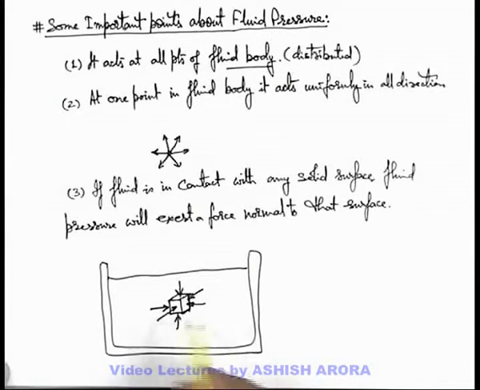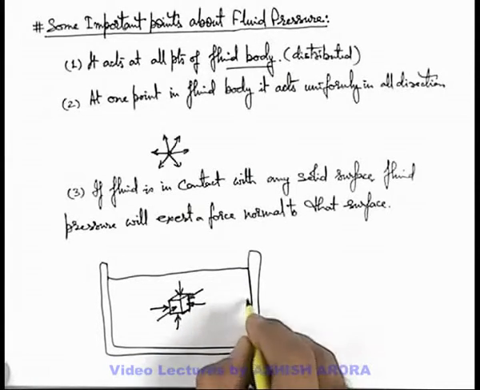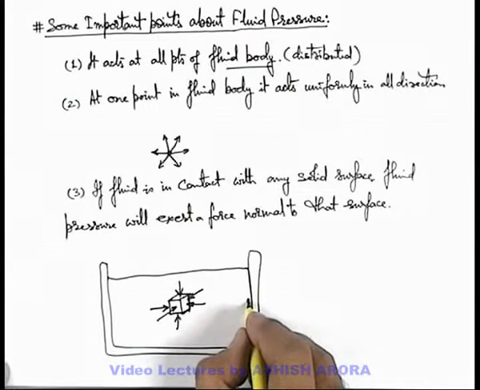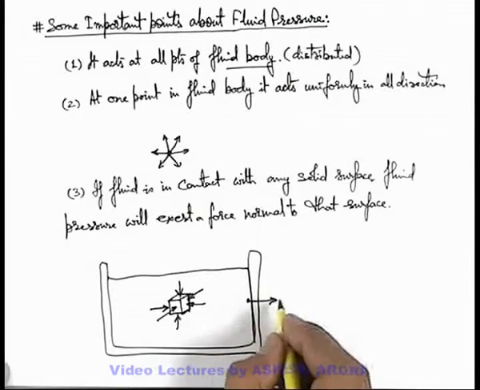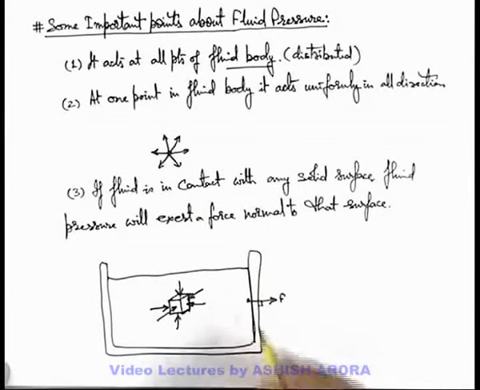Now if we talk about the container walls, those liquid particles which are in contact with the container walls will push the container walls in outward direction. You can simply state the force applied by the fluid particles on the container walls will be normal to the surface, because these particles are experiencing pressure in inward direction from all of their surroundings, of which the resultant on the wall surface will be in direction normal to it.